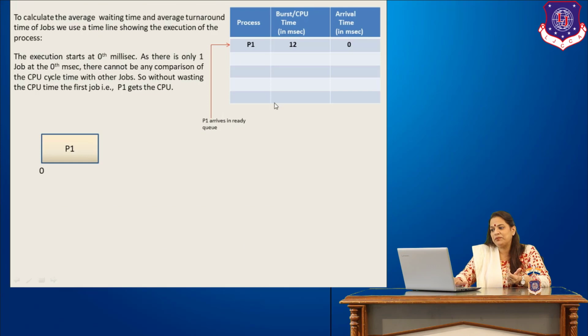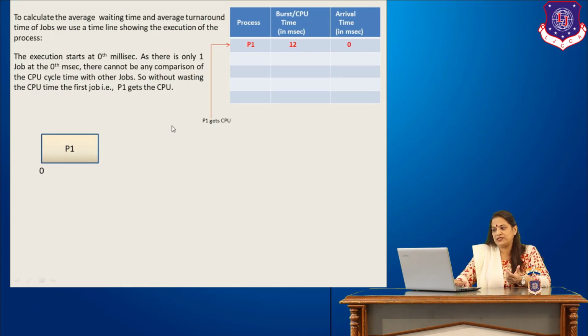Though it has a burst time of 12 milliseconds, we don't know the burst time of the jobs to come in. So the CPU picks up this job for execution, and P1 at time 0 is scheduled on the CPU.